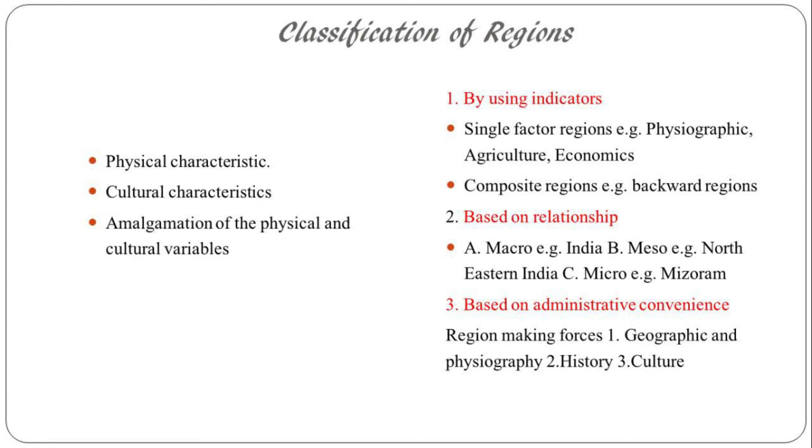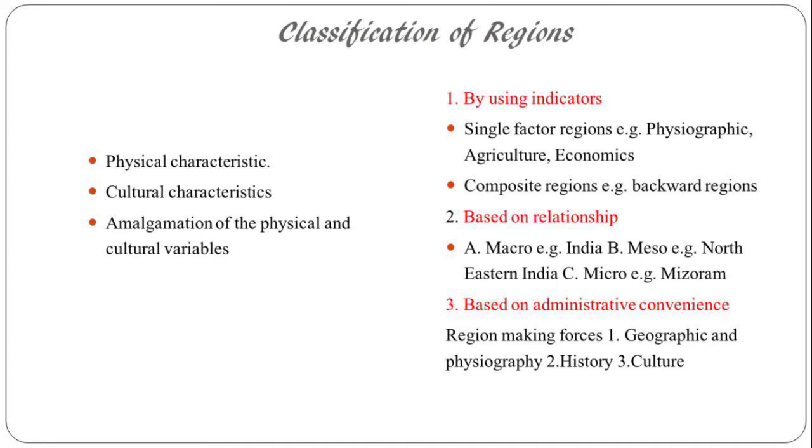Next, there is a certain kind of hierarchy over here. That is a macro region. For example, the whole of the nation is a macro region. After that comes the meso region, that is maybe the northeastern region. Micro, more smaller, that is the Mizoram region. Based on administrative convenience. So what is administrative convenience?